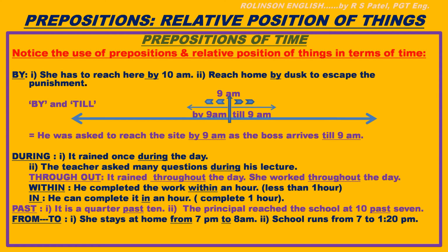Second example, the principal reached the school at 10 past 7. Here 7 o'clock and 10 minutes. Their relative position is shown with the help of the preposition past. From to. Okay? From to. She stays at home from 7 p.m. to 8 a.m. See, it is clear, I think. Second, school runs from 7 to 1:20 p.m.